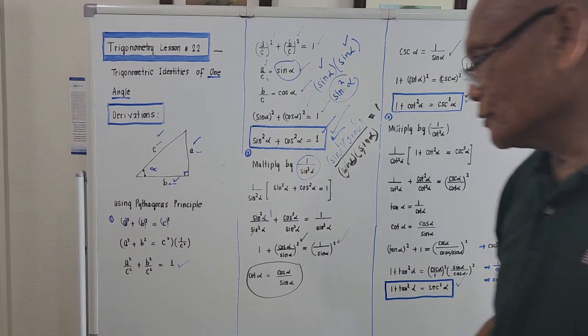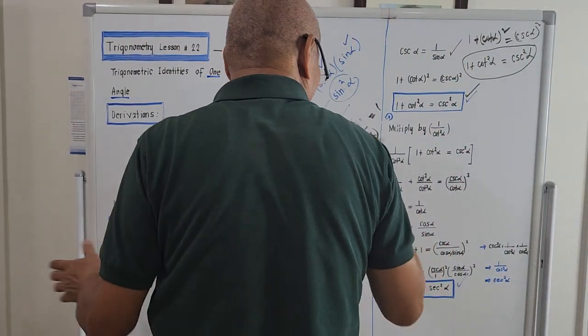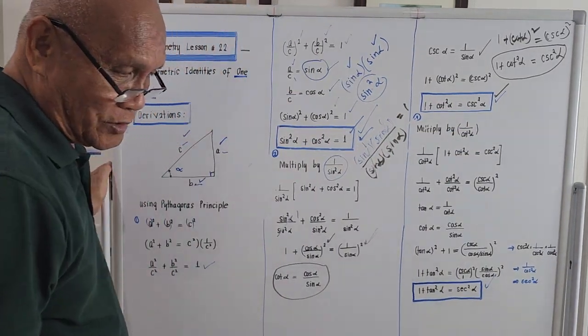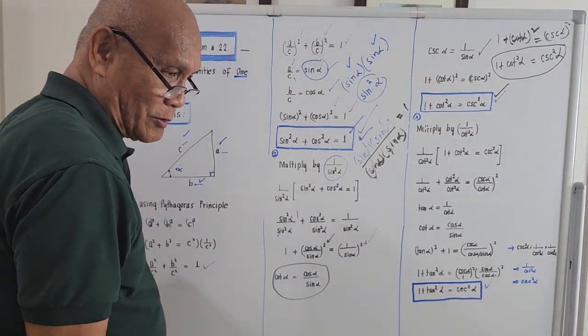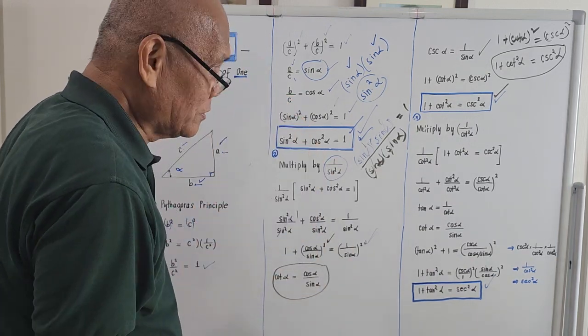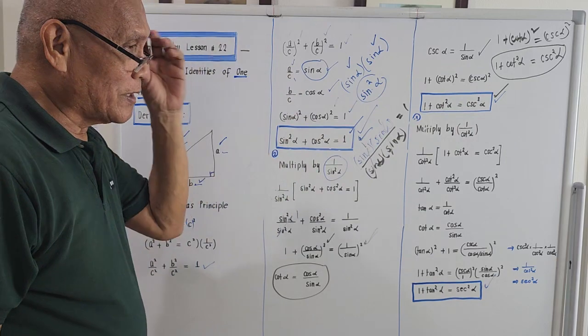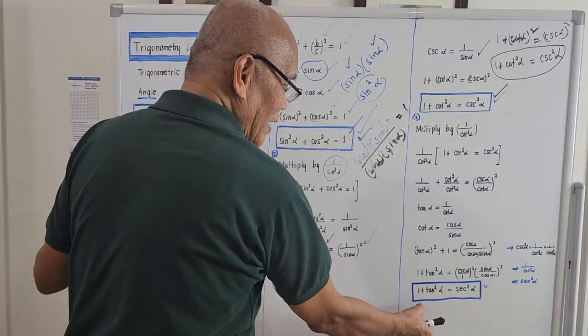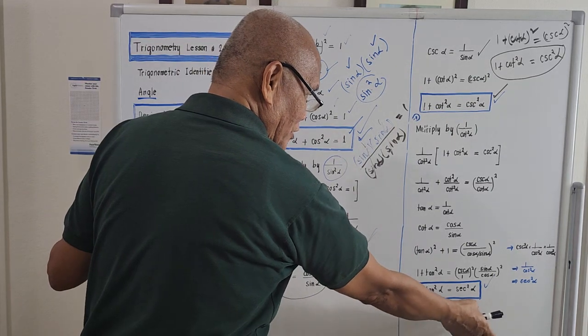Okay, that's number 2. We needed this under this study of what we call integral calculus, that is in the evaluation of the so-called integration involving trigonometric functions. Okay, the last one for tonight. We will be deriving this one. That is 1 plus tangent square of alpha is secant square of alpha.